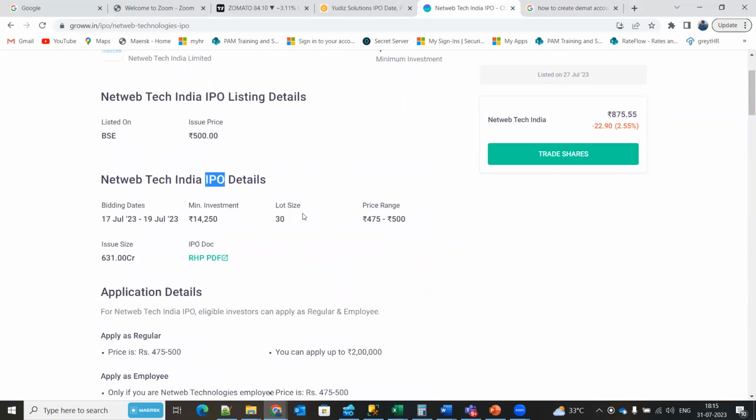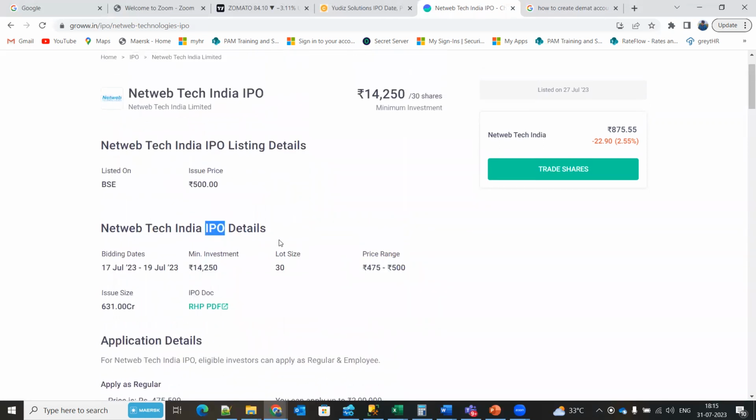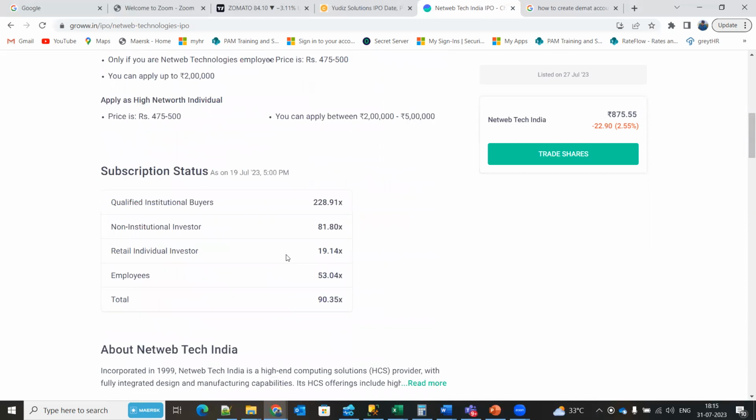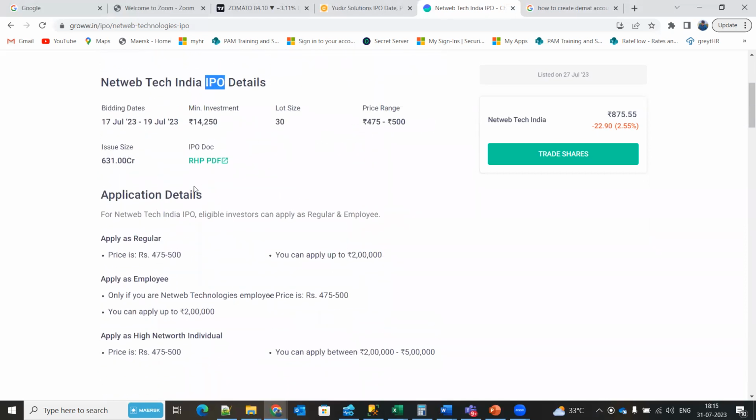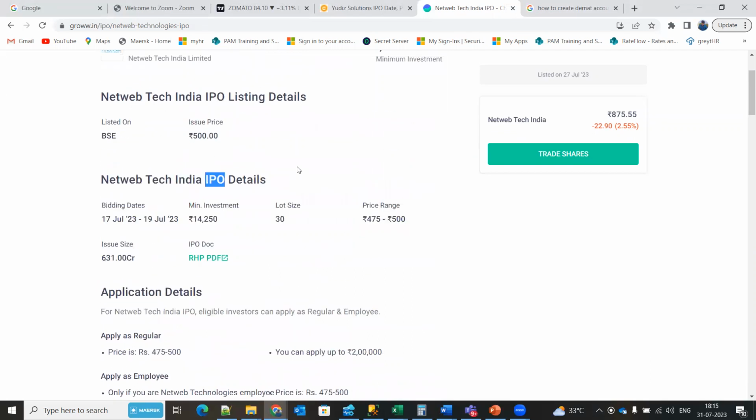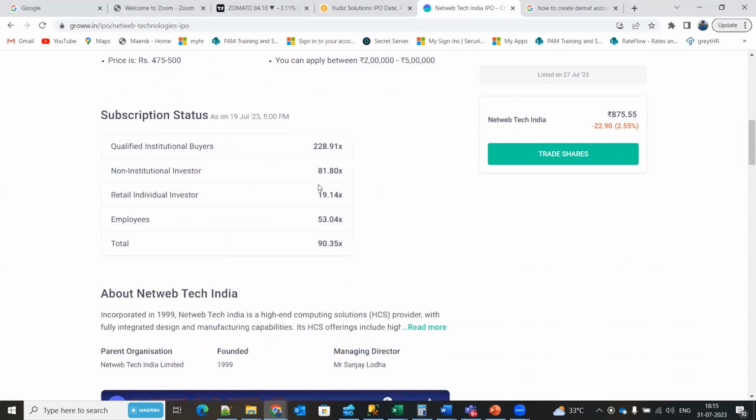So during IPO, you have a chance of getting the share at a very minimal price, so that you make an instant profit. And there is a catch here. As you can see, they are raising only 631 crores. So there is a limitation, like only 1 crore or 10,000 shares will be available. But a lot of people have subscribed here.